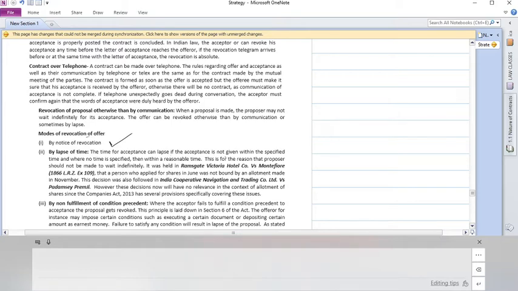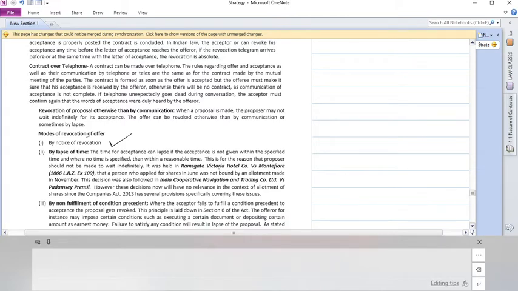The time for acceptance can lapse if the acceptance is not given within the specified time. If a time period is specified, the acceptance should be given within that period. If no one comes back within that specified time period, there is no more offer; it just lapses. When no time period is specified, acceptance must be within a reasonable time. You can go back to our fruits and vegetables example, there should be some reasonable time. This is for the reason that a proposal should not be made to wait indefinitely.